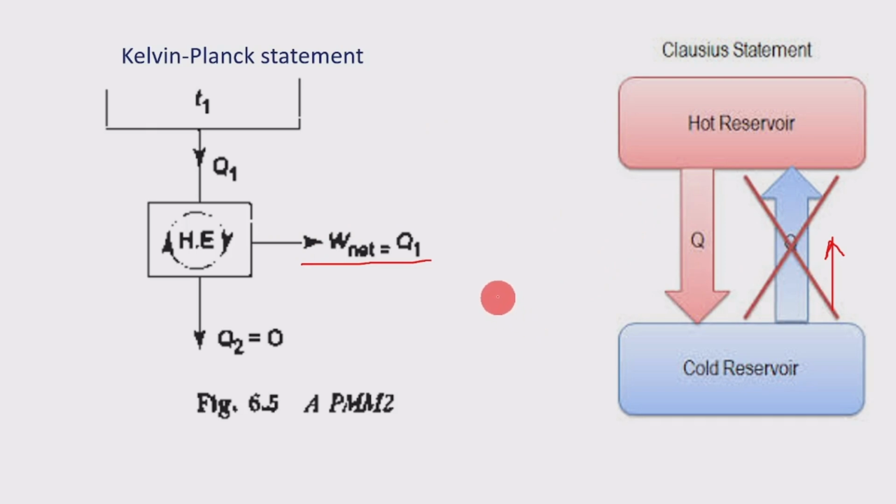The first part is, it is impossible for a heat engine, it is impossible to construct a device. The second part is, produce a net work in a complete cycle, operating in a cycle. Then the third one, what actually is happening, is if it exchanges heat with a body at a single fixed temperature, and here it will produce no effect other than the transfer of the heat from the lower temperature body to the higher temperature body.